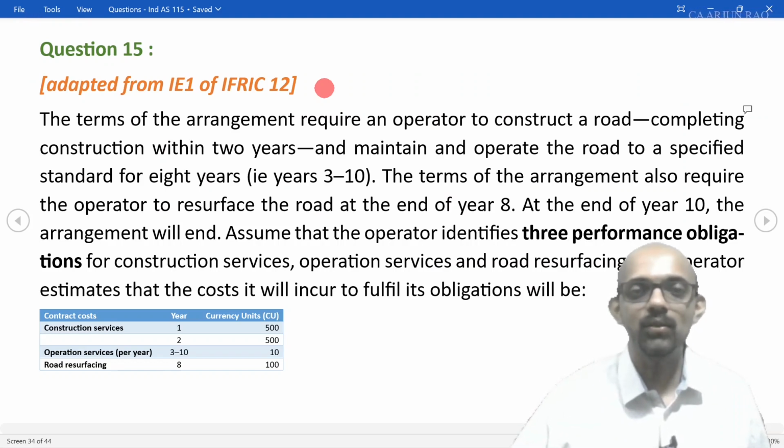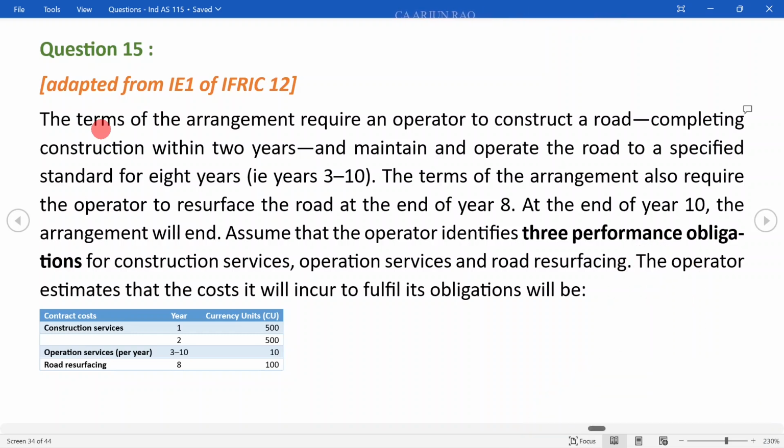Now this is question 15 for students who are attending the regular classes. The illustrative example is more in the form of an explanation, so it has been adapted in a more student-friendly manner. So let's read this question.